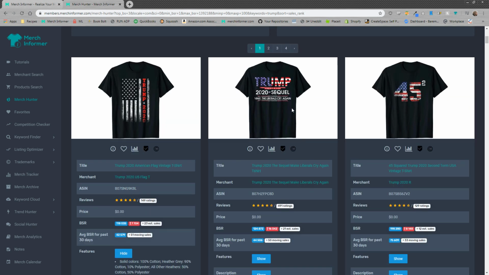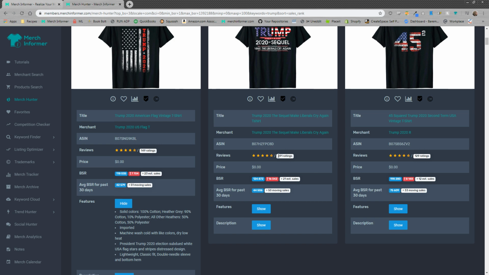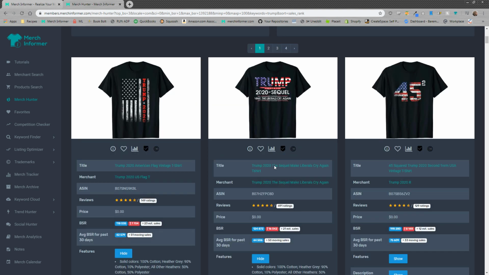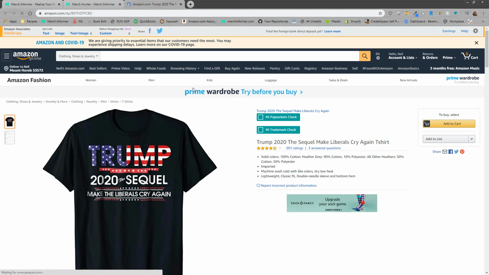So let's go to the second design here. This is another Trump 2020 design. The sequel, Make Liberals Cry Again. Okay, so we can take a look at the features, take a look at the description. It looks like they didn't really add any features in here. Go ahead and open it up. Yep, so no features we can pull certain keywords out of.